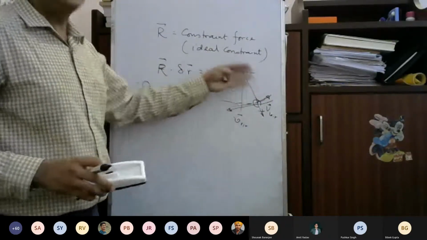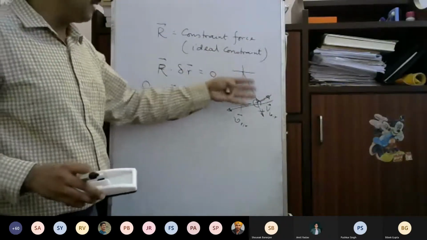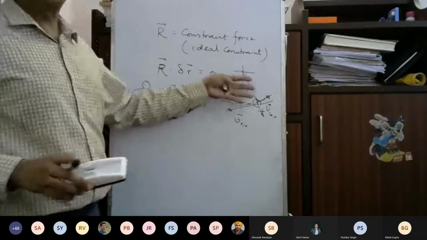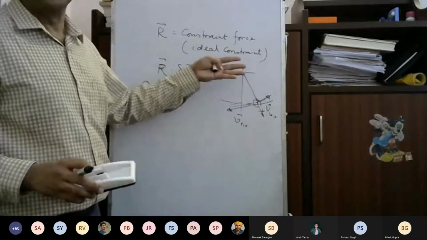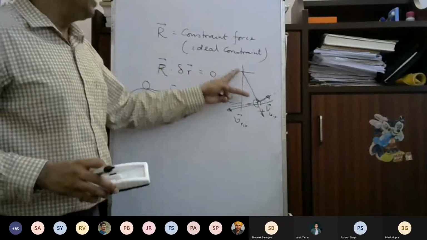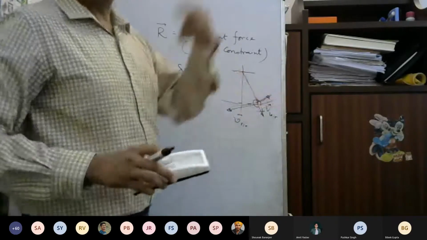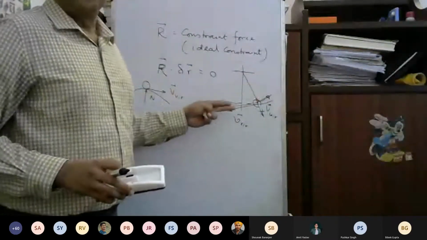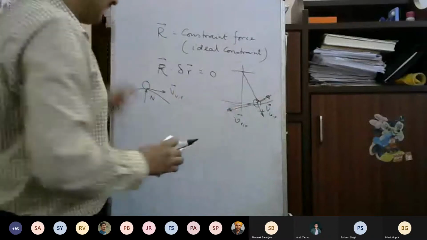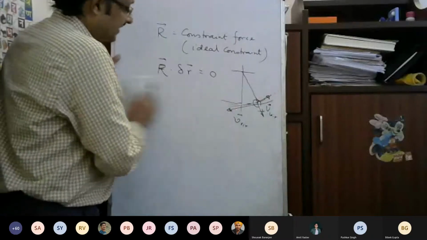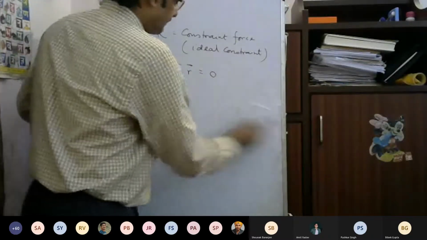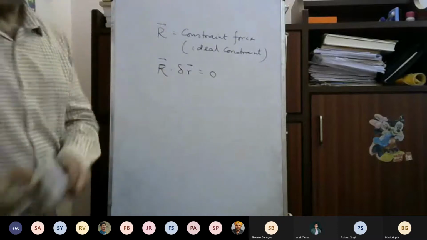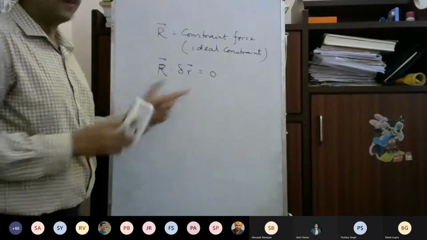The effect of the string will be to give additional force only. But if the string is inextensible, then the string actually constrains the motion of the particle, isn't it? Okay. So in all the cases, you will see that virtual work actually is equal to 0.